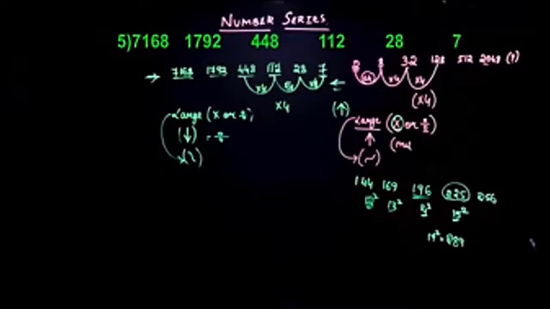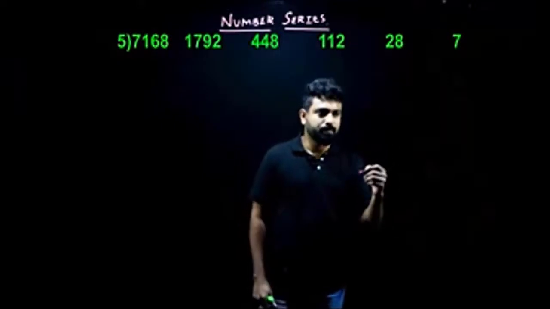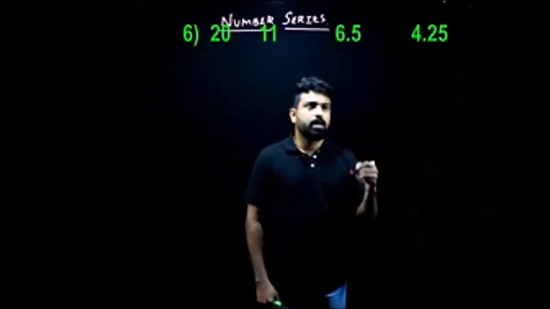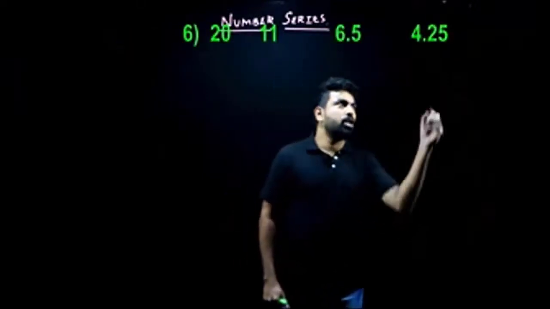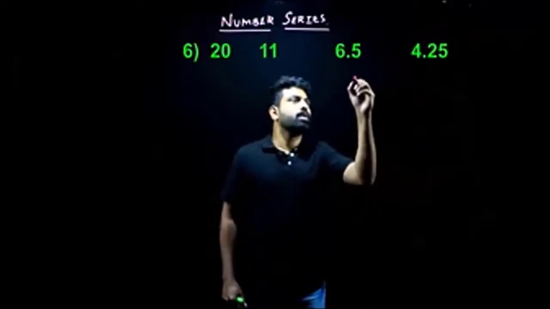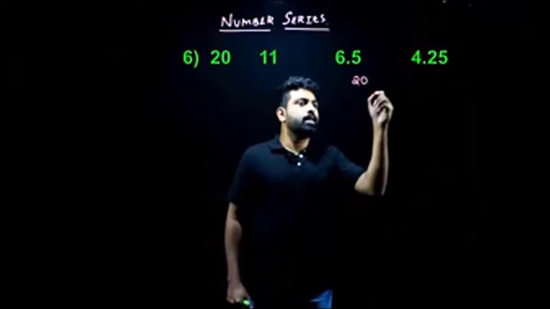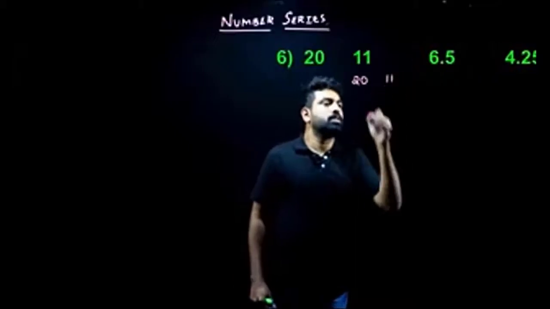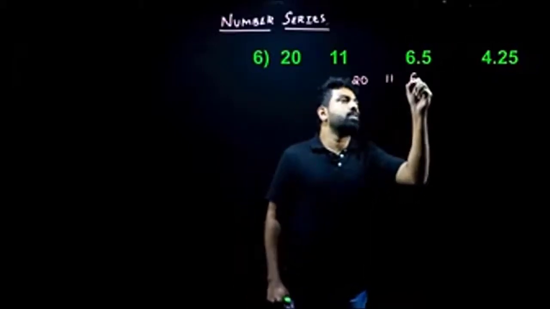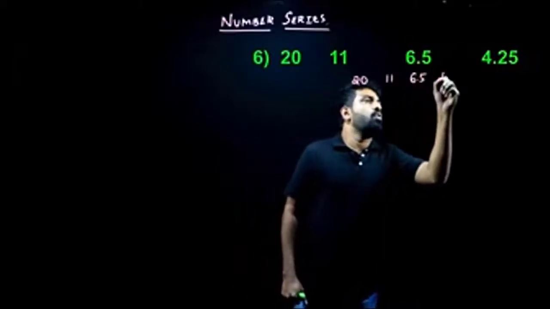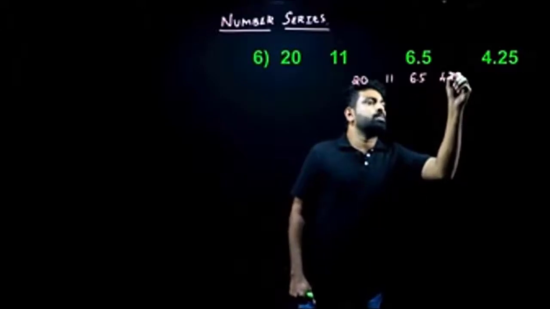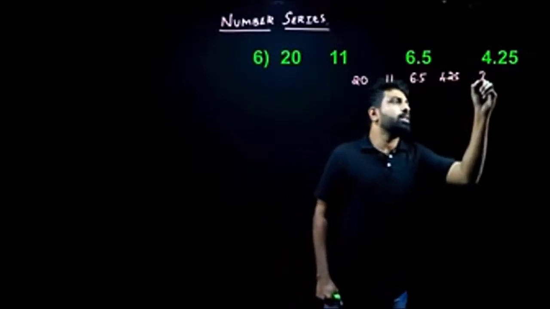So let us look at our next example here. What's the next question here? Next question goes like this: 20, 11, 6.5, 4.25, and then a question mark.